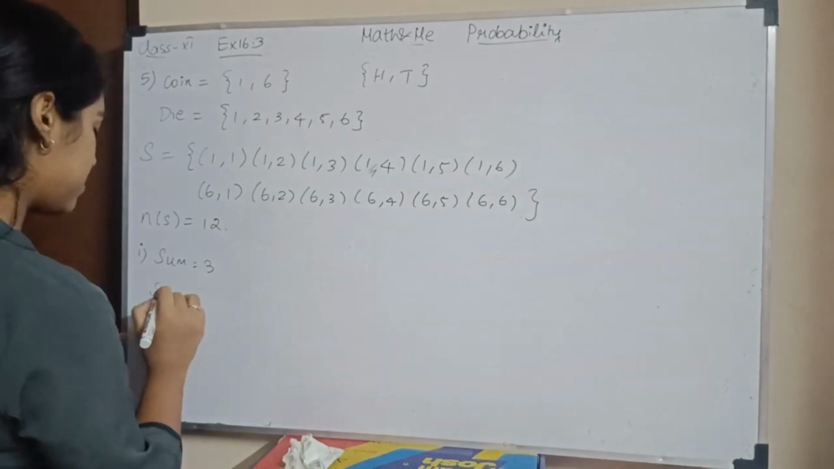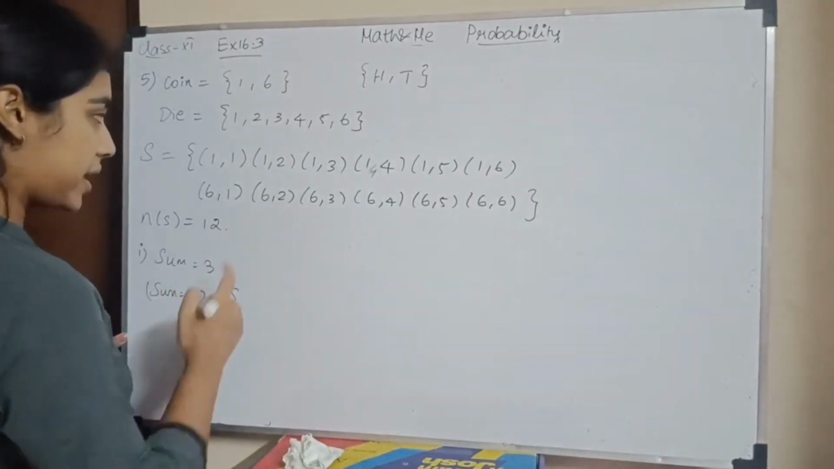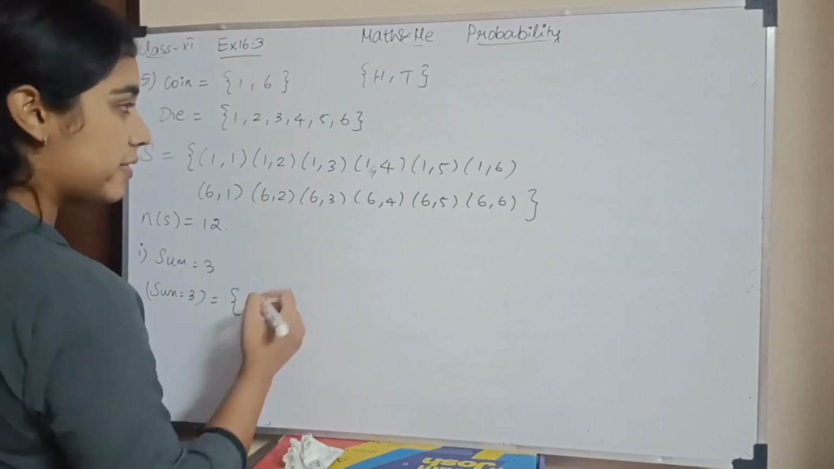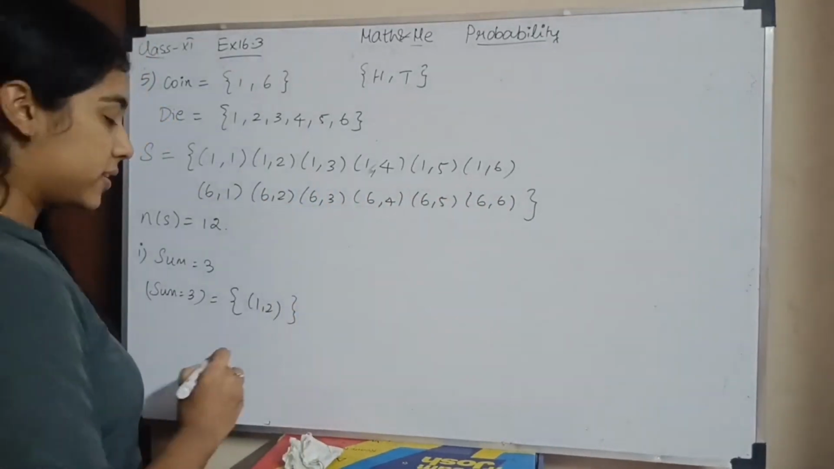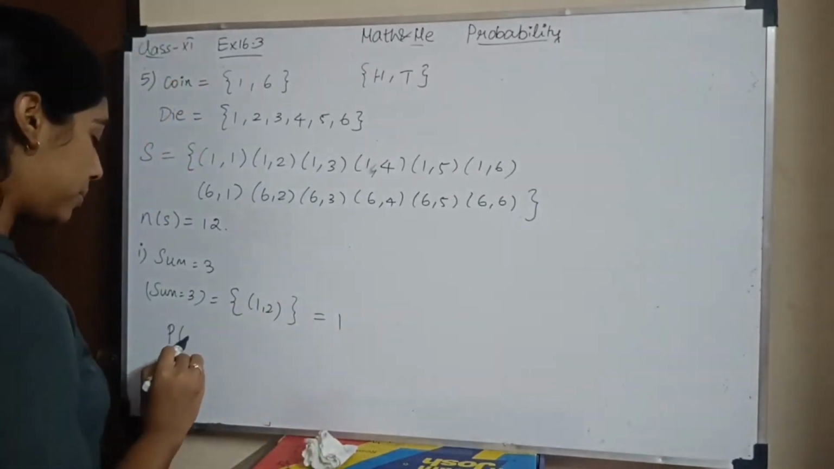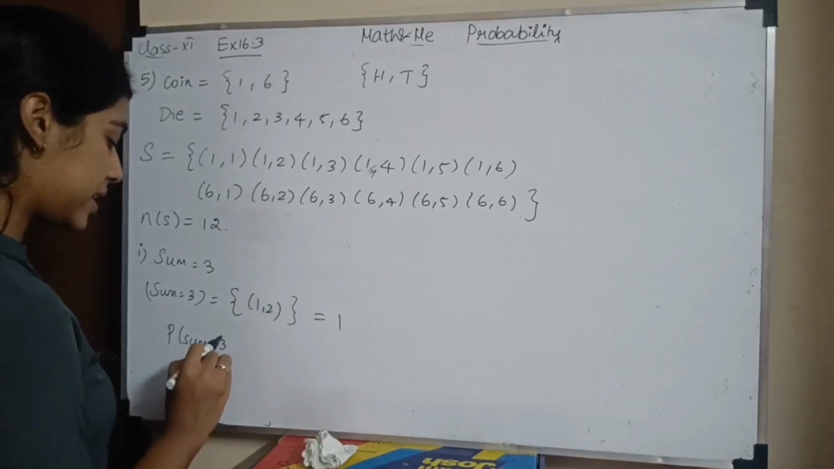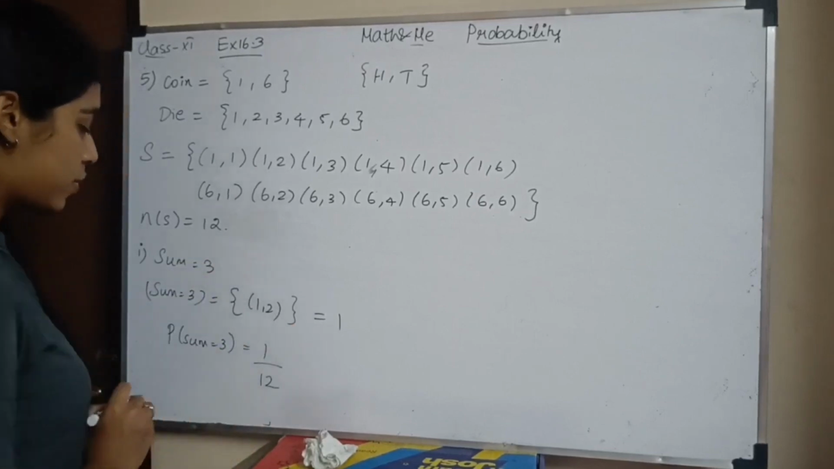So wherever the sum is 3, the sample space will be 1, 2. Where else do I get 3? Nowhere else. So this is my only one. So what is my number of favorable outcomes? I only have one element. So the probability that the sum equals 3 is the number of favorable outcomes divided by the total number of outcomes, which is 1 by 12.